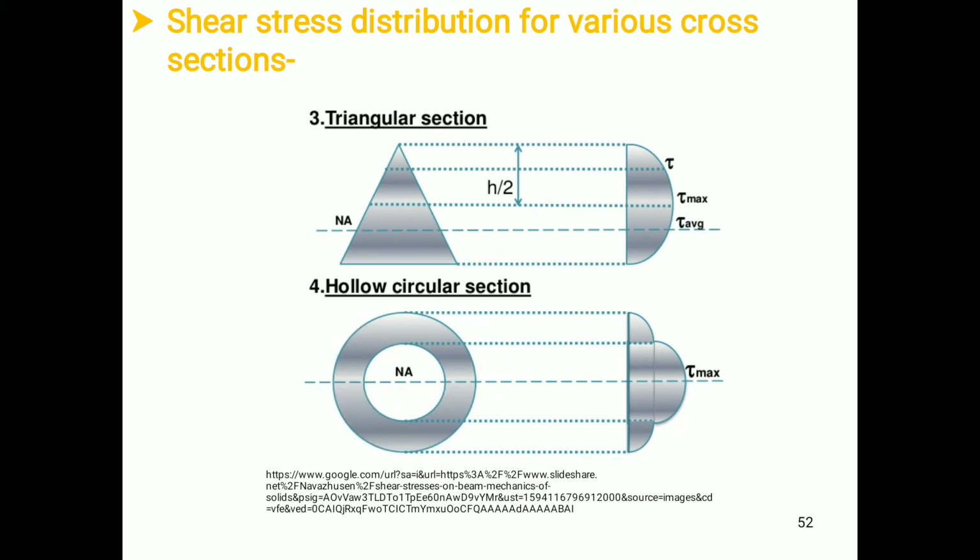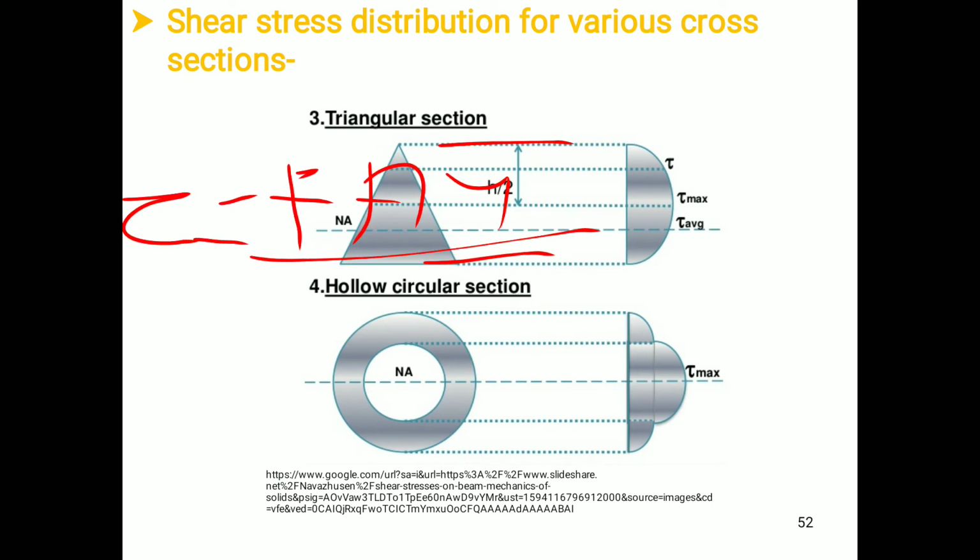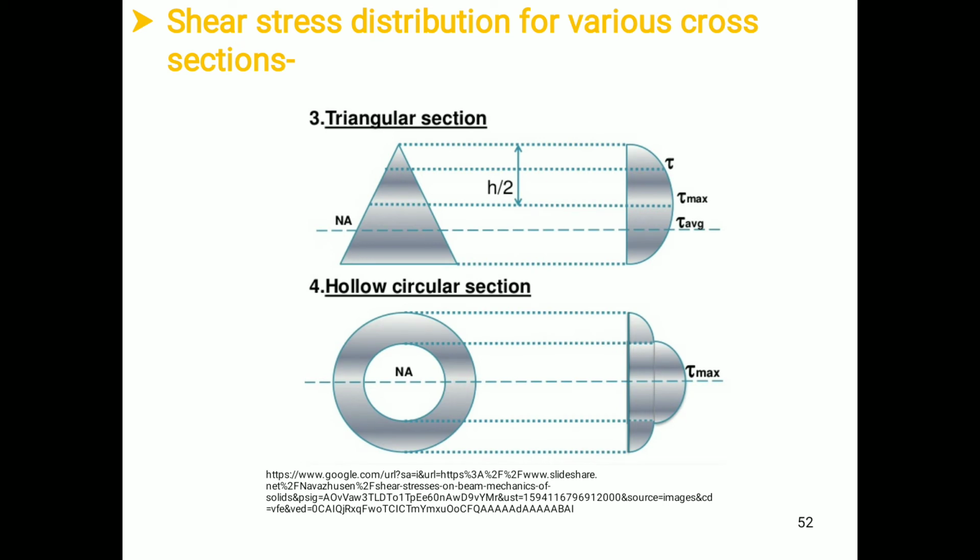Therefore, as we know that tau is equal to V A y bar upon I b, the shear stress is inversely proportional to width b. That is, as the value of b decreases, the value of shear stress increases, and as the value of b increases, the value of shear stress decreases.